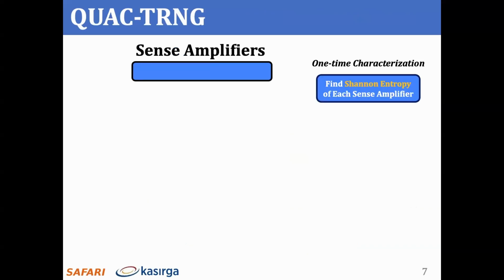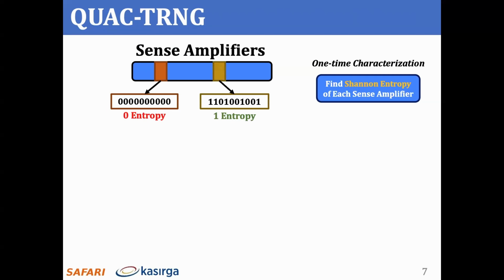We first measure the randomness on bit streams generated by repeatedly performing QUAC operations on DRAM sense amplifiers. We use Shannon entropy as a measure of randomness. The intuition here is that sense amplifiers that generate a constant stream of either logic 0 or logic 1 values will have 0 Shannon entropy, whereas sense amplifiers that generate bit streams with an equal amount of 1s and 0s will have 1 Shannon entropy.